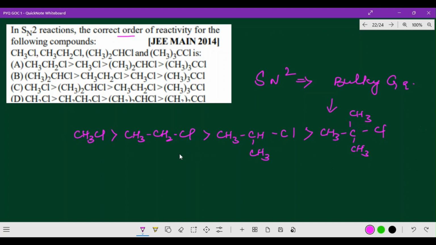So this is actually the reactivity series, the stability order. The highest priority always goes to the less bulky group, that means the least bulky group. This is CH3Cl. It means methyl halide will be more reactive than primary, secondary and tertiary. So which is the correct option here? Option first, methyl halide should come, then primary, secondary and tertiary. So D is the correct option here.